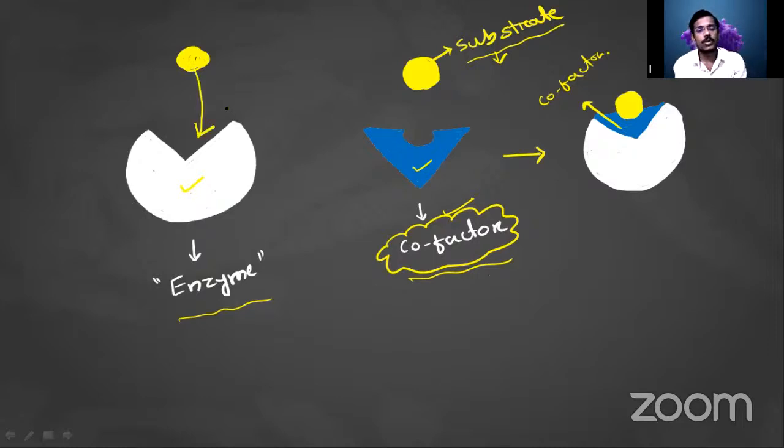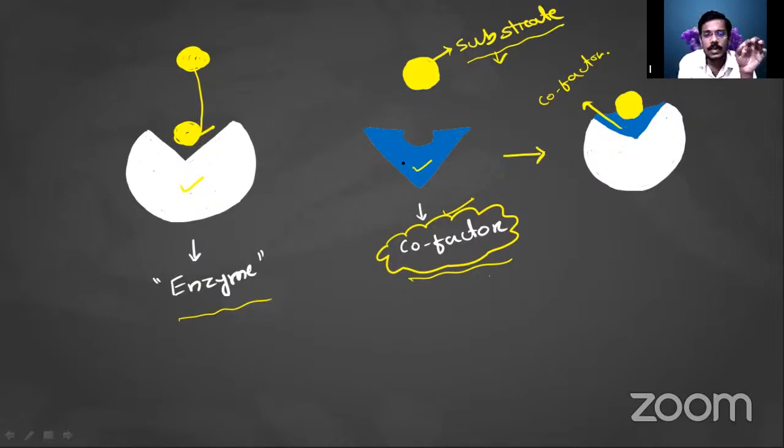Before we go to the upcoming part, let me clear something. When the substrate comes, the enzyme has to bind with the substrate, and there should be a proper orientation. Then only the enzyme can function. If there is no proper space for the binding, the reaction will not be possible here.